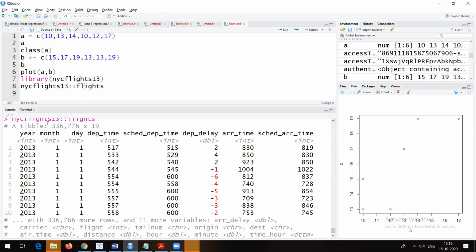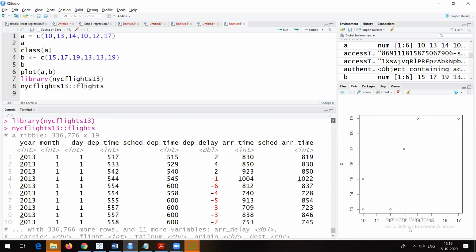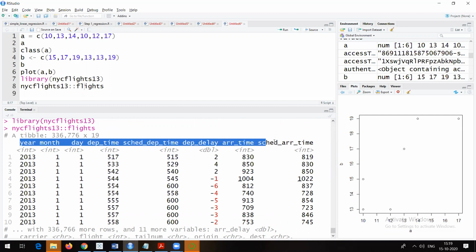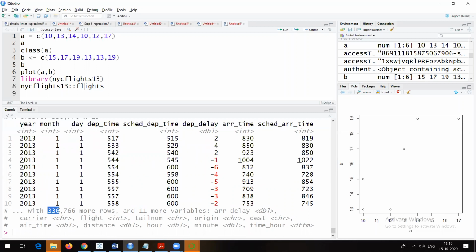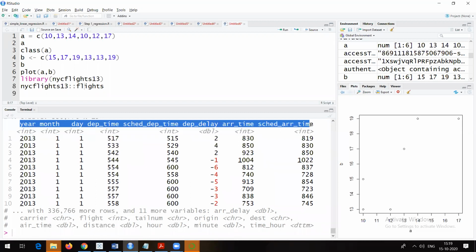When I type nycflights13 colon colon flights, I'm able to see this. So year, month, day, departure time, scheduled departure time, departure delay, arrival time, scheduled arrival time. All these are the columns, and some more columns are also there. You can see how many rows and columns there are. See, with 336,766 more rows and 11 more variables. That means all these columns plus 11 more columns.